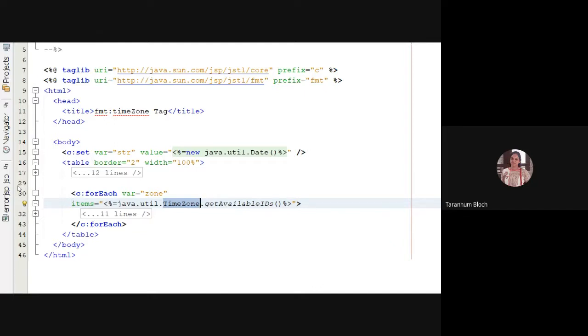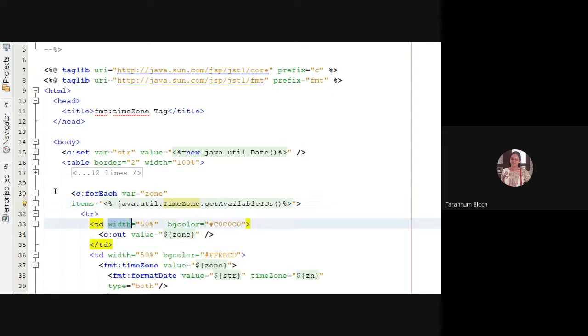Now I want to display this time zone ID and the date and time, which is there in the zone variable. First of all, I'm taking the first column of my row. I'm giving the background color and setting the width, and I'm displaying c:out value equal to $zone. So what will it print? It will print the zone ID.